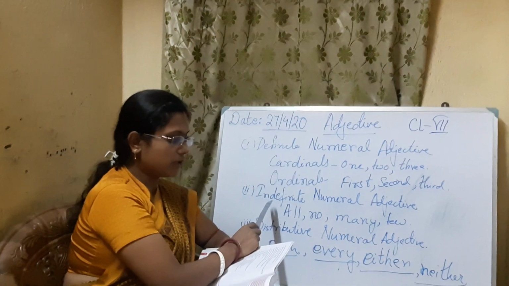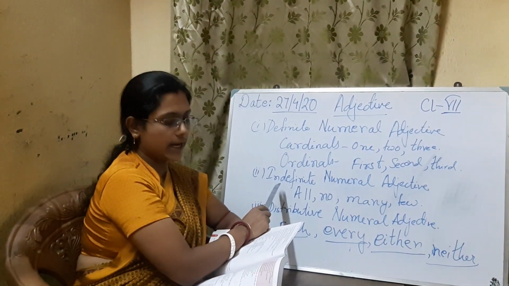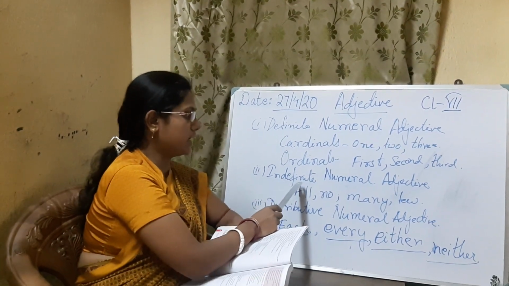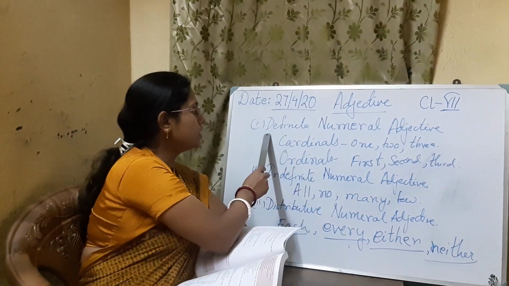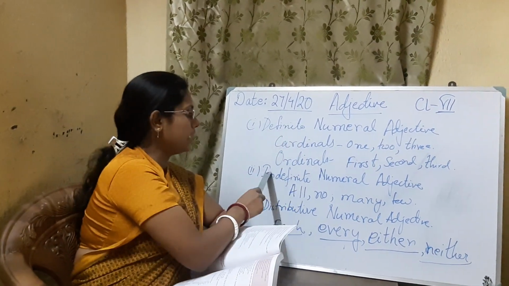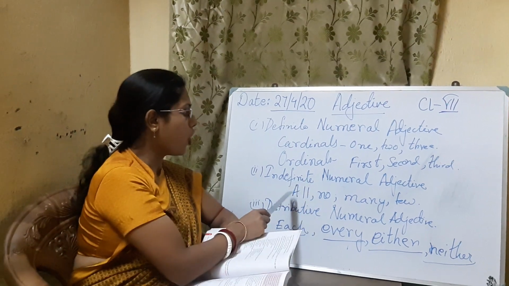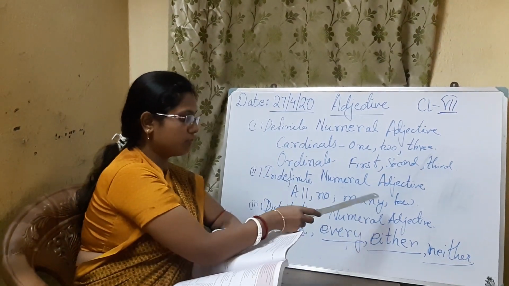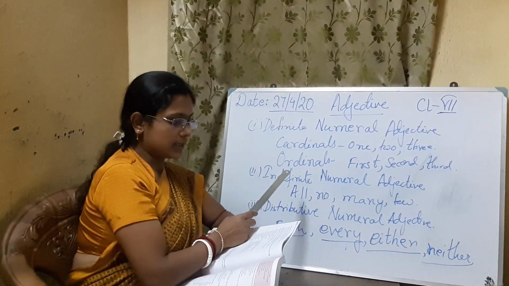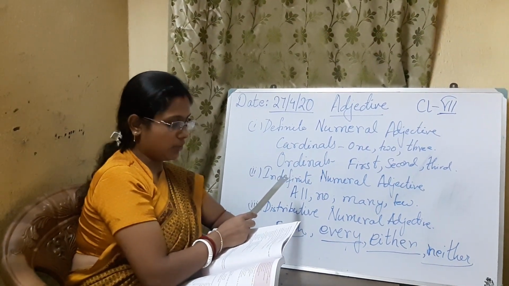Then there are indefinite numeral adjectives, which do not denote an exact number. This word definite itself, we know that it is showing an exact number, and indefinite means it is not showing an exact number, like all, no, many, few, and like certain, several. So it is not giving an exact number.